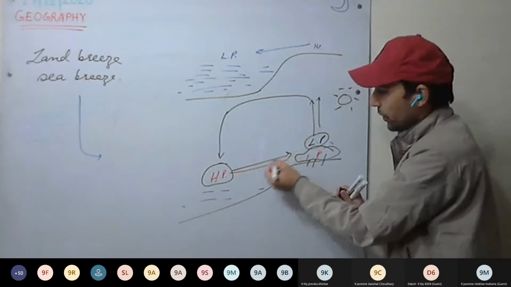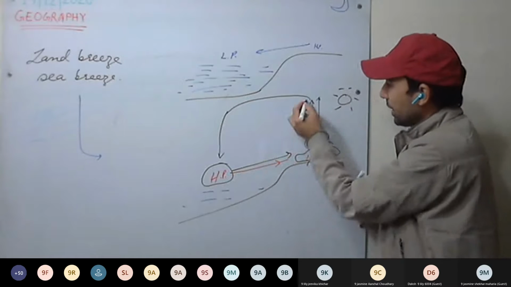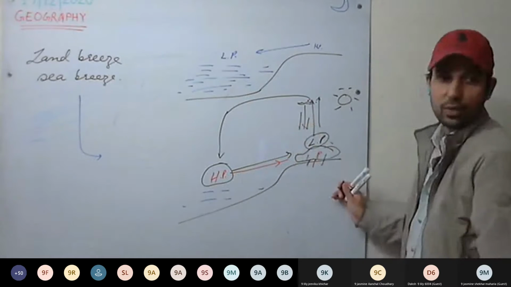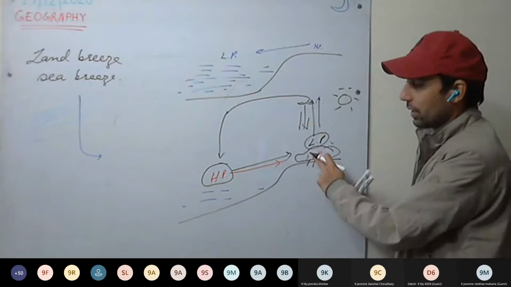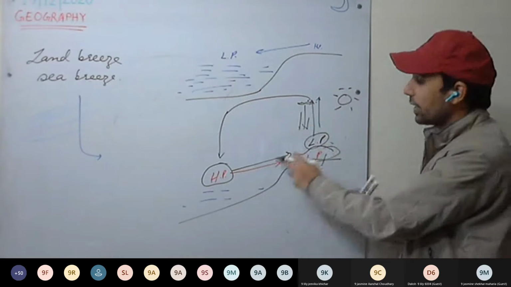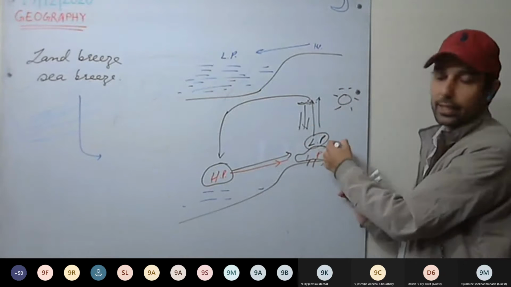So what kind of wind will be moving? Moist winds will be moving here on the land, towards the land. And here we may have the rainfall. On the land, we may have the rainfall. So these winds take the moisture from the sea and move towards the land. These are cool and moist winds. So we have maritime climate here.